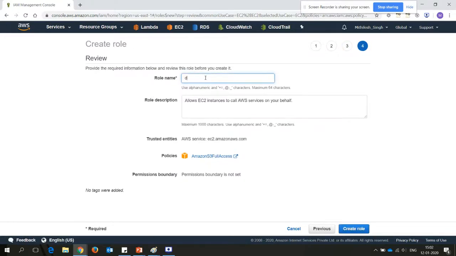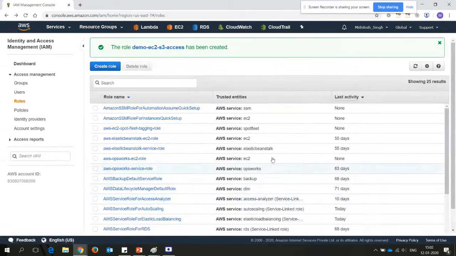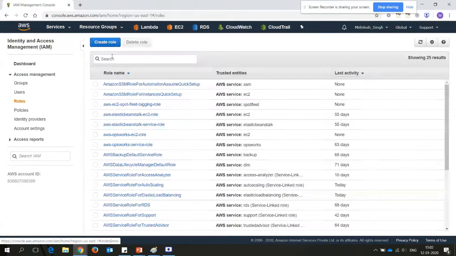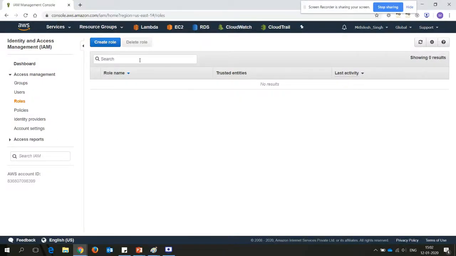Name it demo S3 EC2 S3 access. In the role description, you can see: allow EC2 instance to call AWS services on your behalf. Okay, so you can create the role here and you can search that this role is available. And what you have to do is give the permission. What was the role?